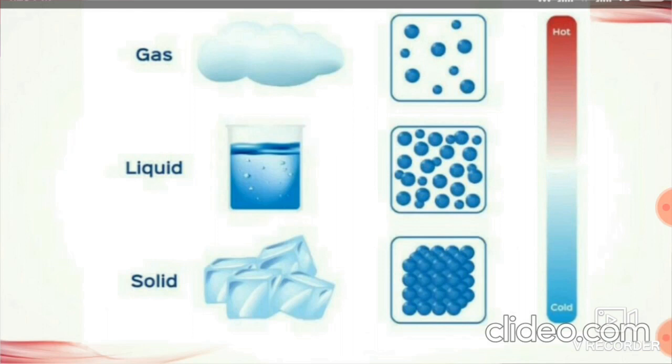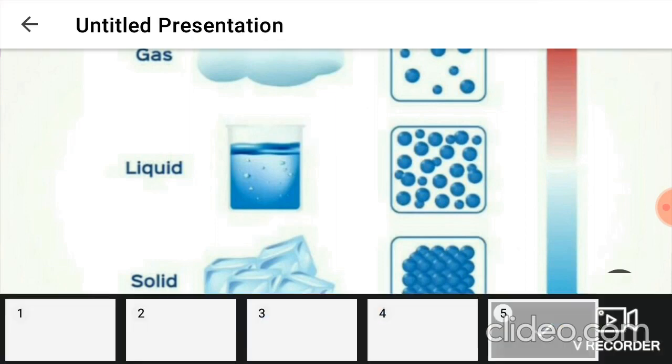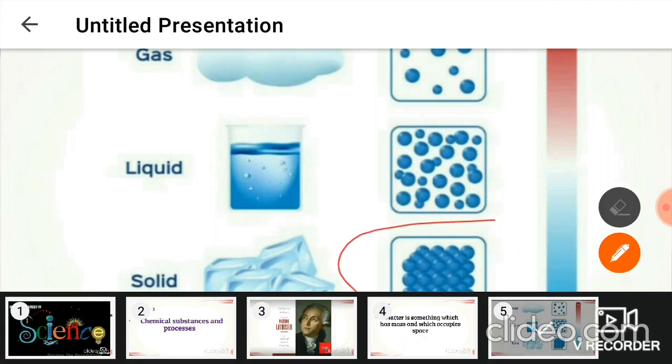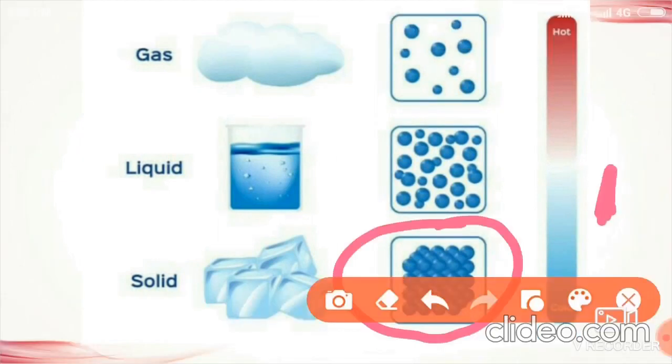In solid, the particles are arranged in such a way that they are very tightly packed with each other and they cannot move, but they can vibrate about their mean position. Got it? You just look at this picture here. See here, the particles of the solid are tightly packed, right? And they can't move from one place to another, but they can vibrate about their mean position. Due to this reason, solids have a fixed shape and a definite volume. Examples of solid: ice, sugar, rock, wood.